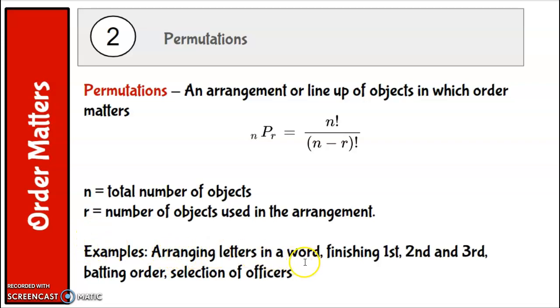Examples would be arranging letters in a word, finishing first, second, and third would be a permutation. Batting order would be a permutation. Selection of officers is going to be a permutation. When you're trying to figure out how many different ways I can select a group from a larger group and the order matters, that's permutation.